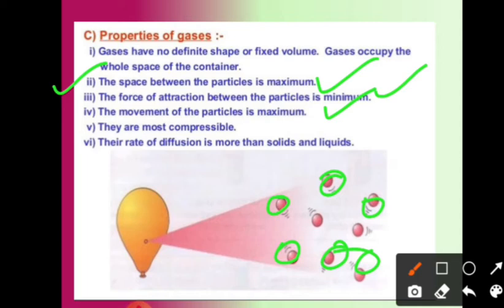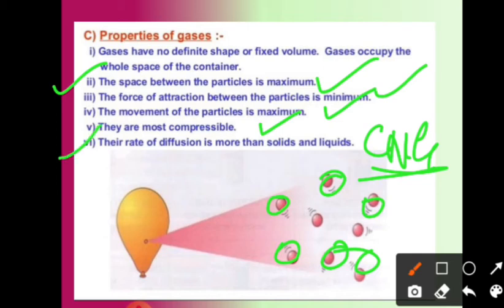The movement of the particles is also maximum. So why is it maximum? Because it is gaseous in nature, so it can easily move or pass. They are most compressible. You can take a simple example of CNG, which is highly compressible. Okay, so the sixth one, their rate of diffusion is more than solids and liquids.